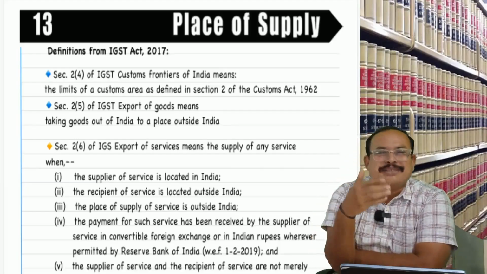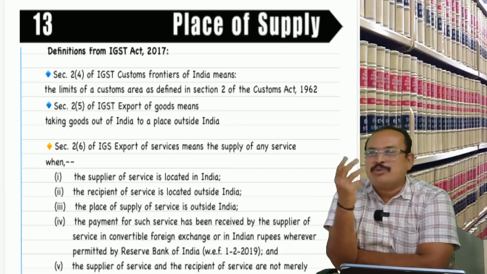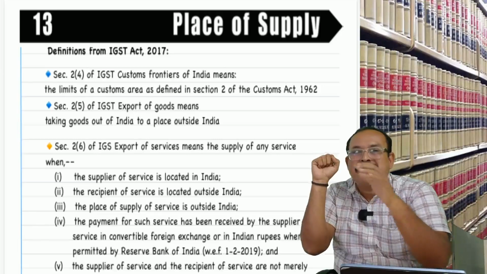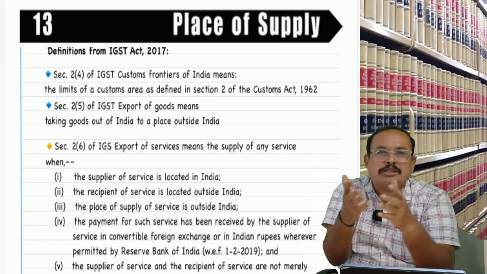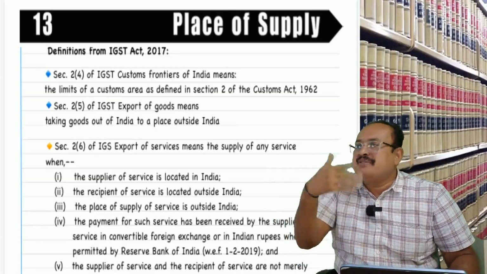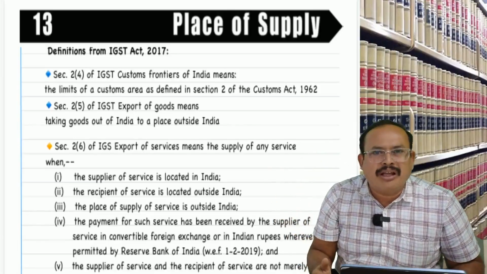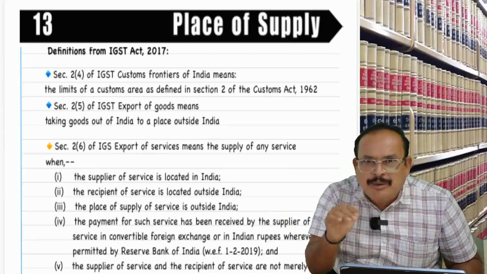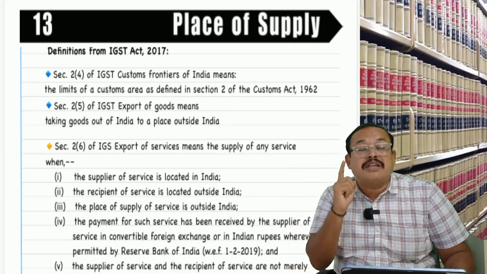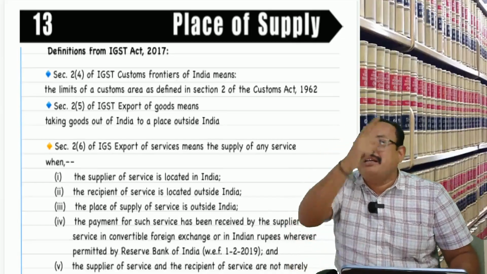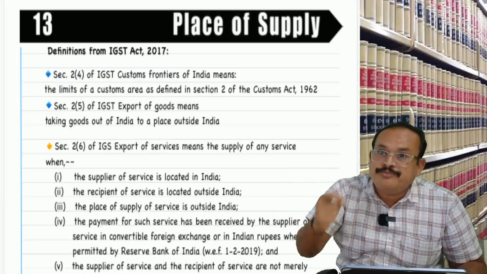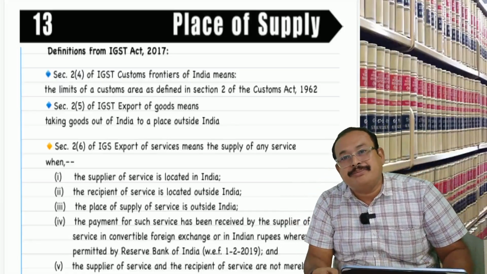Many of them used to say place of supply means what? Location of supply in one state, place of supply in the same state, then liable to pay CGST, SGST. If it is a different state, IGST liable to pay. For that purpose of place of supply? Absolutely not, my dear. Place of supply is a deciding factor of revenue sharing between the central and state, which is one of the foundation stones to bring the GST.